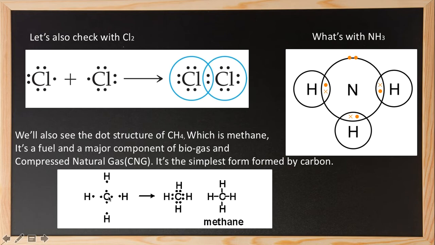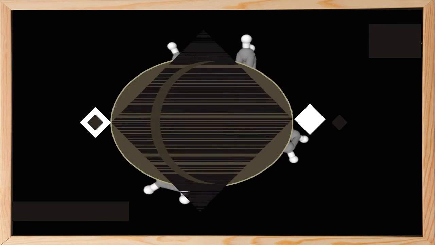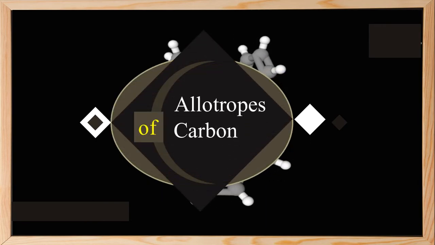So this hydrogen shares one electron from the carbon. This hydrogen will share one electron from the carbon. And this hydrogen will share one electron from carbon. And the same, this hydrogen will also share one electron from carbon, forming a nearest noble gas structure and reaching the octet. And they form bonds, which is CH4, all single bonds. And now we are going to discuss allotropes of carbon.